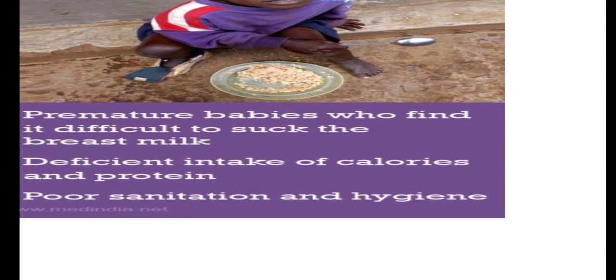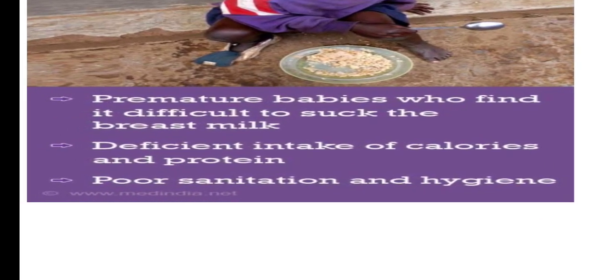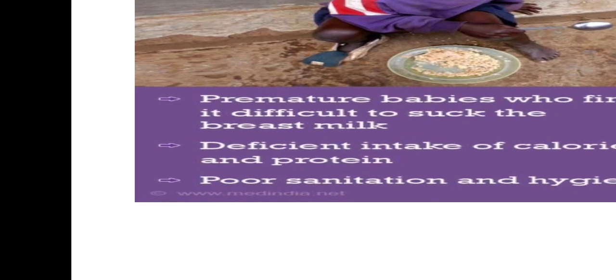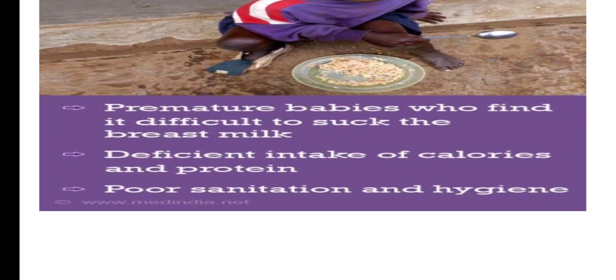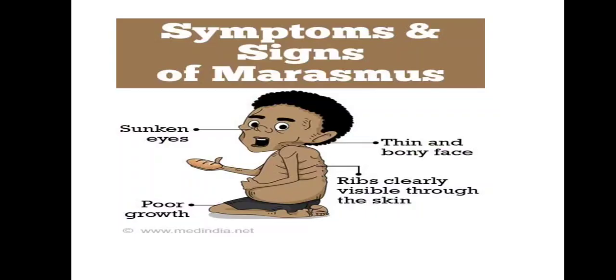Or they might be premature after delivery, so they cannot suck the milk of their mother properly, so they are not taking much nutrients and are unable to digest the food. Also deficient intake of calories and proteins in underdeveloped countries, or poor sanitation and hygiene, where there is no hygiene and sanitation. So these are the reasons why this marasmus disease takes place.